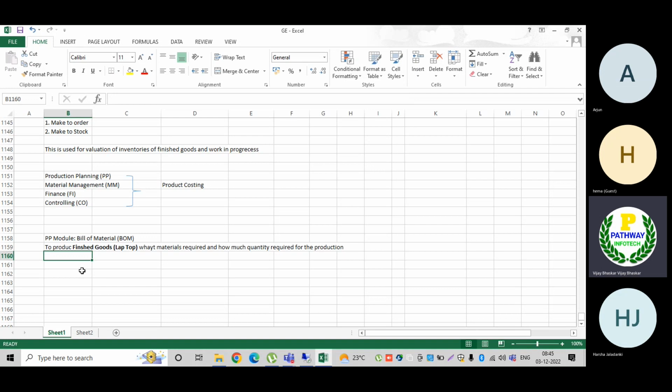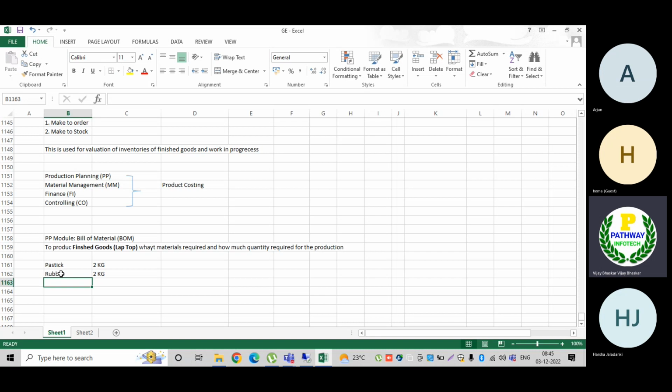Now let us assume I want plastic: 2 kgs. Then next, rubber: I want another 3 kgs. Let me assume 2 kgs only. Rubber I want is 2 kgs to manufacture my product.